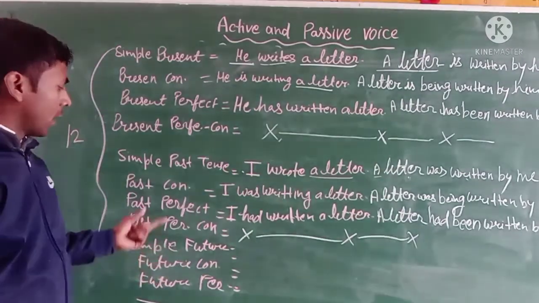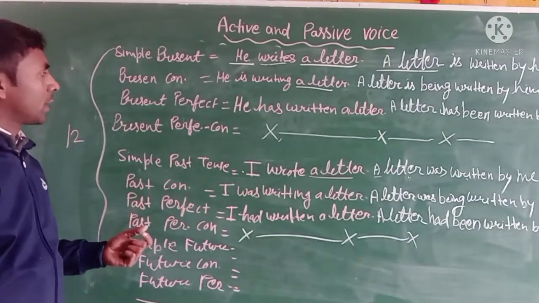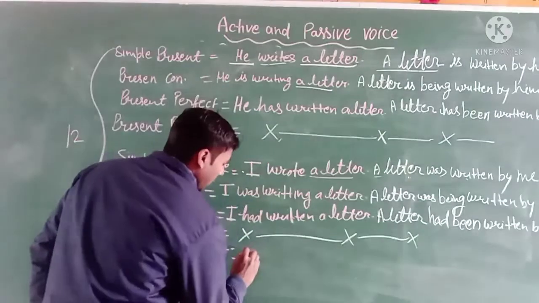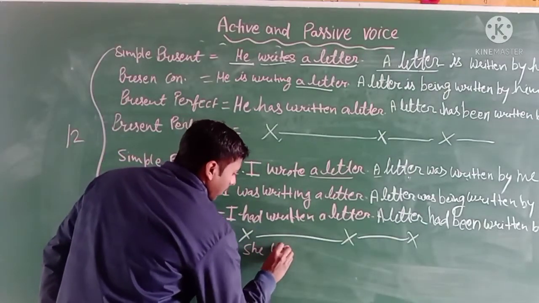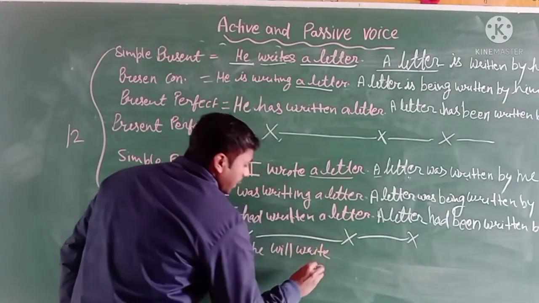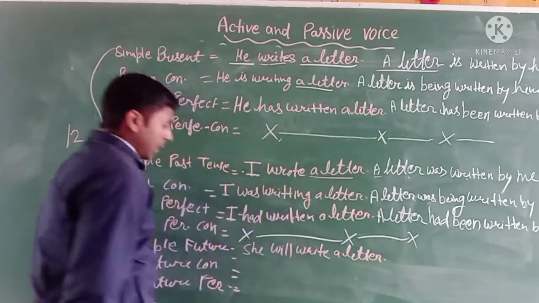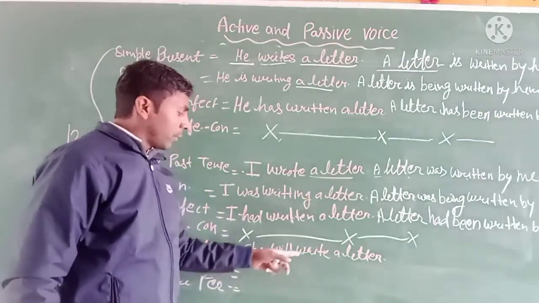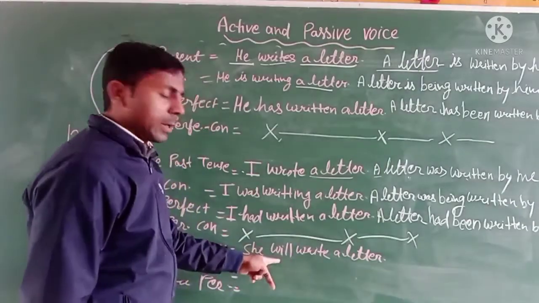Simple future tense. I take a single example of the simple future tense. For example, she will write a letter. It is the simple future tense. Clear? In the simple future tense, you can see here the will.